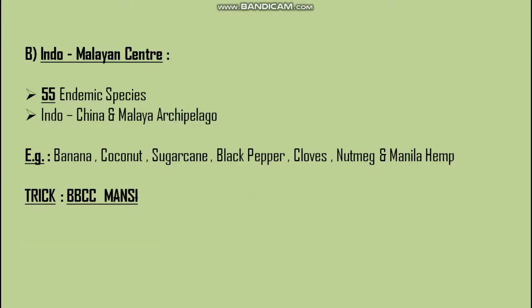Next, Indo-Malayan Center. It has 55 endemic species and it includes Indochina and Malaya Archipelago. Then examples are banana, coconut, sugarcane, black pepper, cloves, nutmeg and Manila hemp. So the trick to remember them is B, B, C, C, M, N, S. For B it is banana, then for other B it is black pepper, then C for coconut, then for another C it is clove, then M for Manila hemp, then N for nutmeg and S for sugarcane.